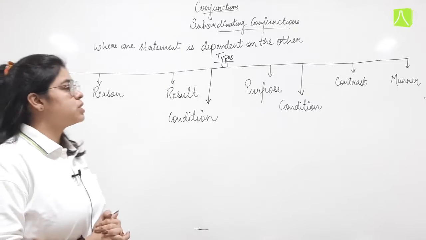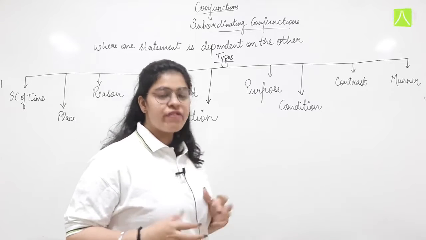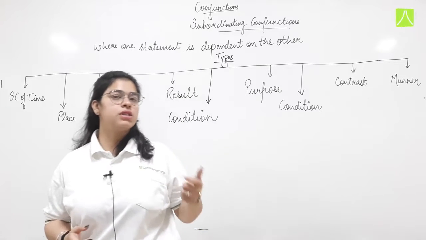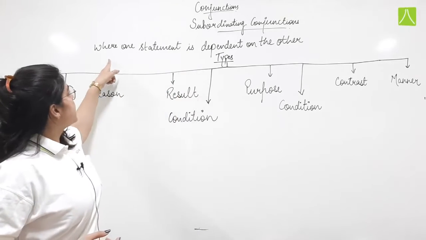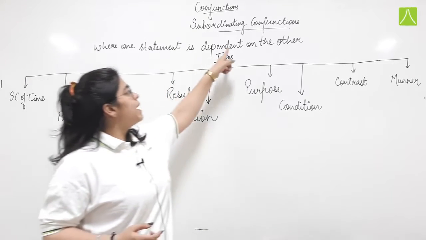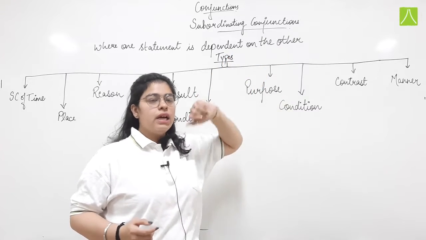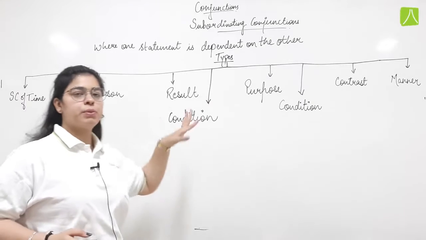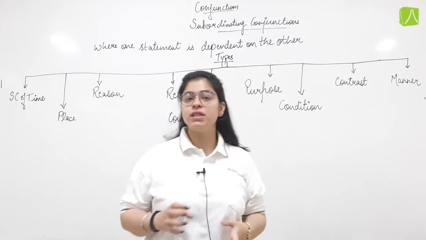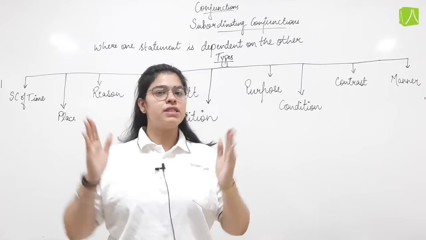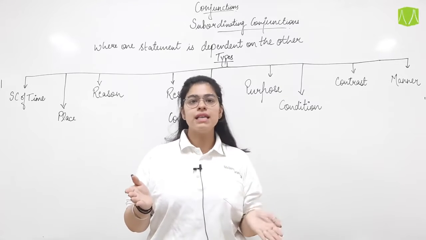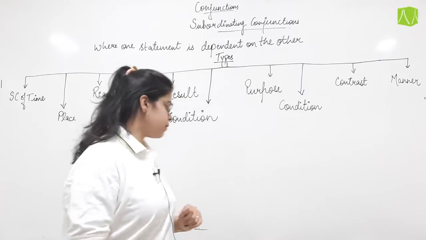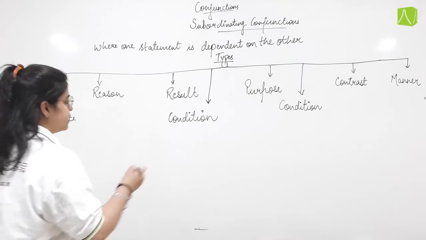Here we are going to study that when there are two different sentences that are joined by a word or a conjunction where one sentence or one statement depends on the other one. Now it can be dependent according to the time, according to the reason, the purpose, the condition. So there are different situations where we join two different statements where one is always depending or is interdependent to the other. Let us take an example.